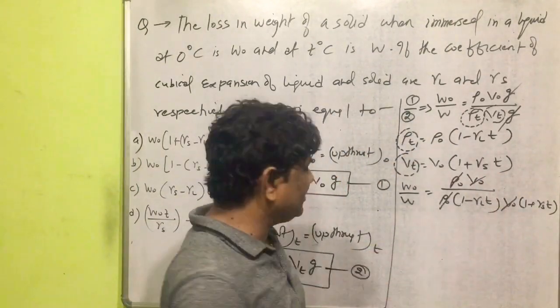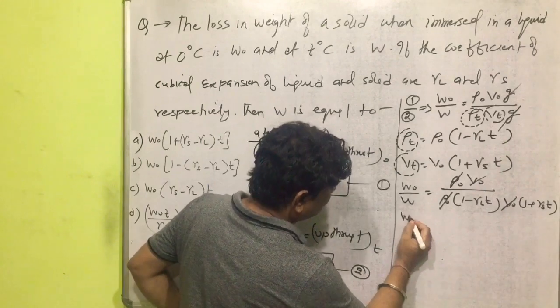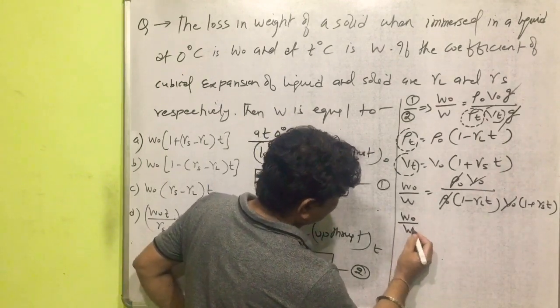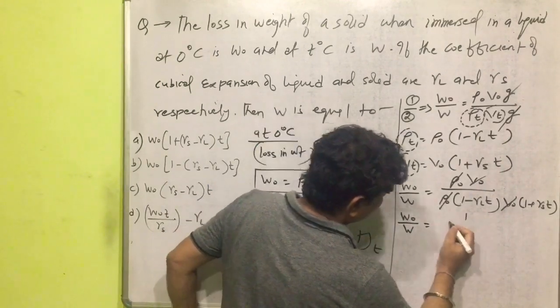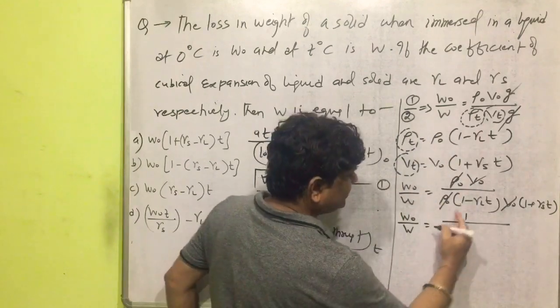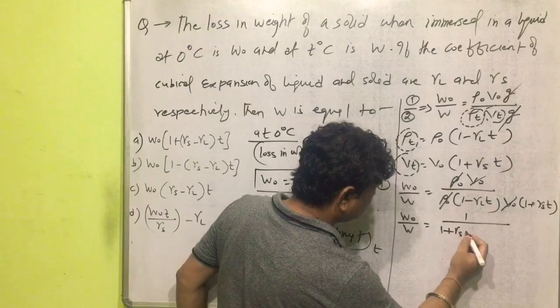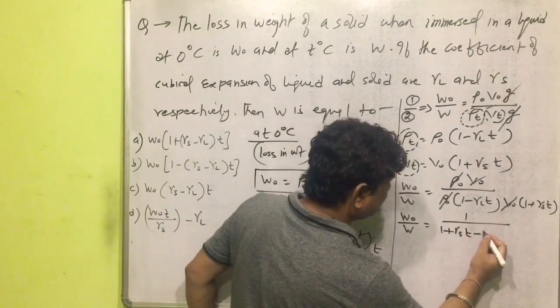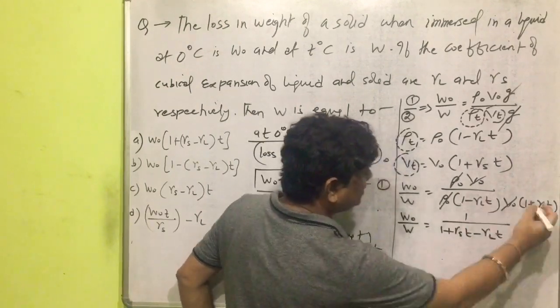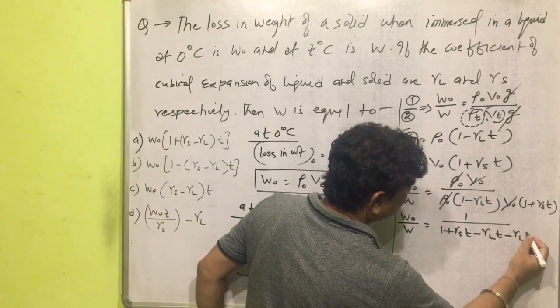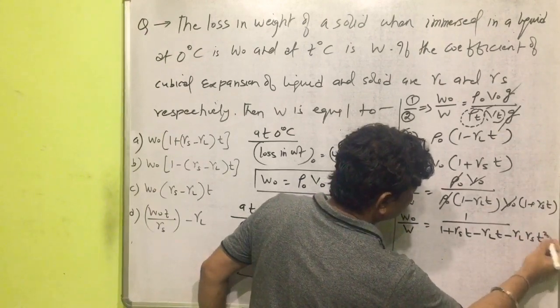Now we can simplify this relation. What will come here? W naught divided by W will come here as 1 divided by, multiplying inside, 1 plus gamma solid into T minus gamma liquid into T minus gamma liquid gamma solid into T square.